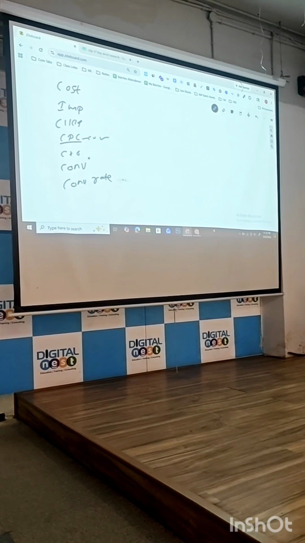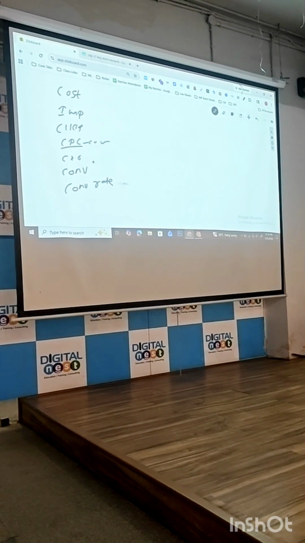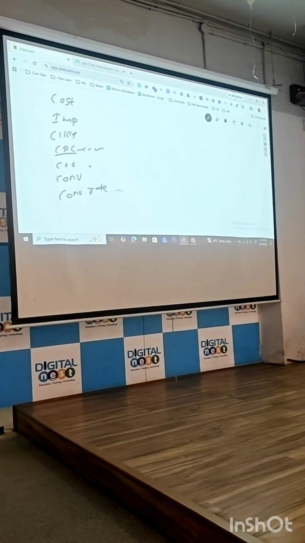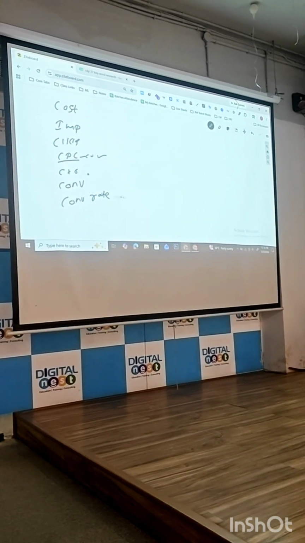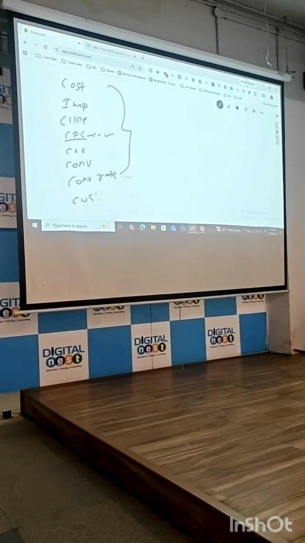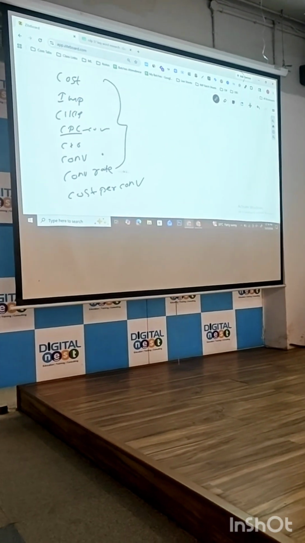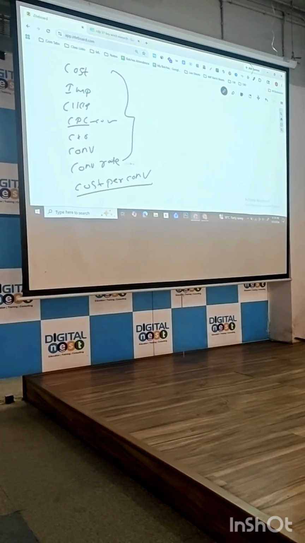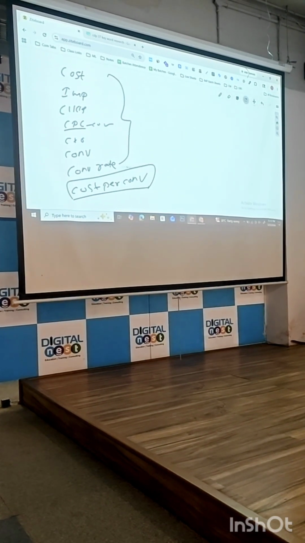CPA. What is the full form of CPA? Cost per acquisition. That is CPA. But I told you cost per conversion. If you say CPA, others will get confused. Cost per conversion. Okay.